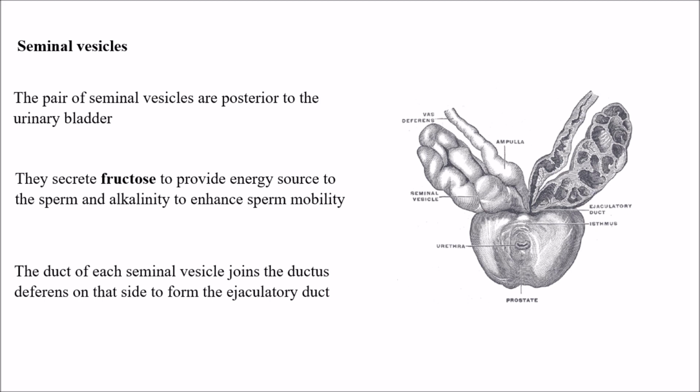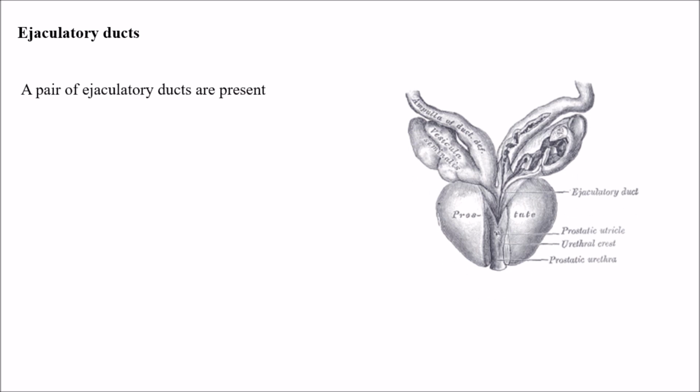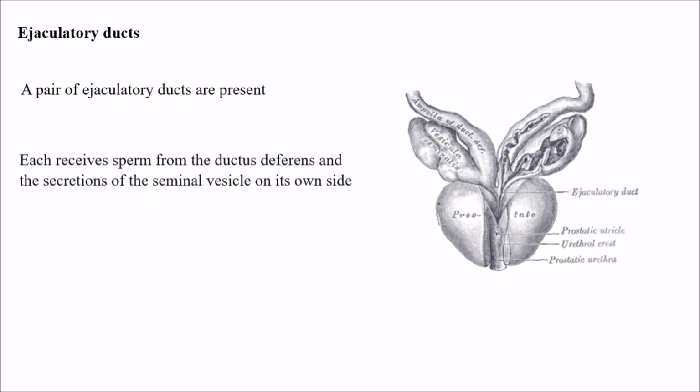So there is a pair of seminal vesicles and a pair of ductus deferens. These two join on the same side in order to form the ejaculatory duct. And next we have the ejaculatory ducts. A pair of ejaculatory ducts are present, and each receives sperm from the ductus deferens and the secretions of the seminal vesicles on its own side.